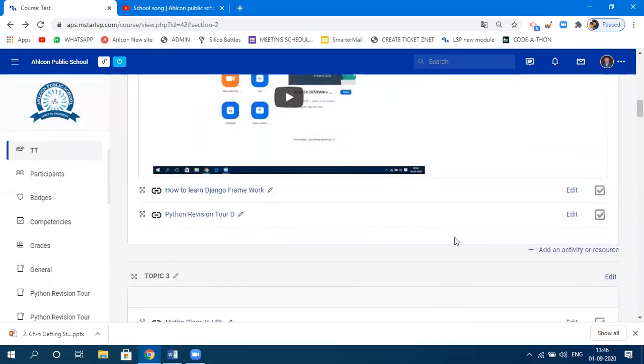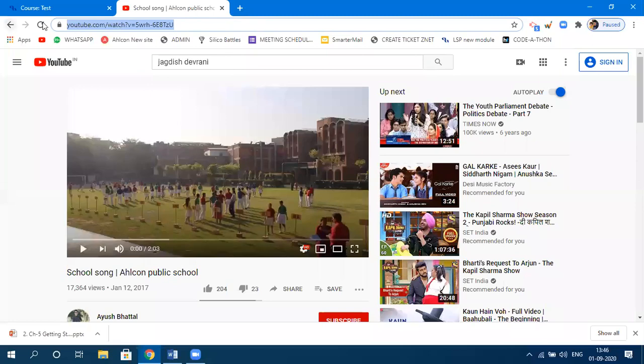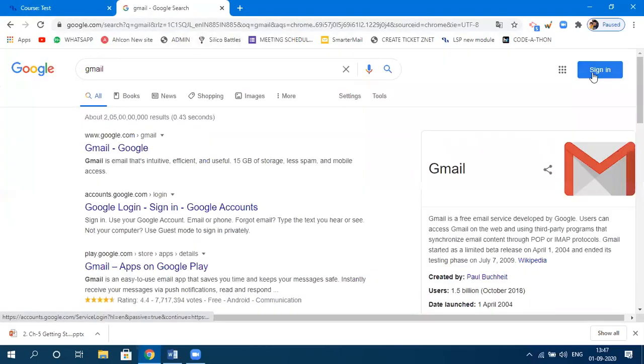So I hope this part is clear to all of you, right? Okay. Let's say I just want to give a link of, let's say, a quiz which I have created in a Google form, right? So first of all, I just need to log in to the Google form to have a link of that. So I'll simply go to Gmail. I'll log in from here, sign in.